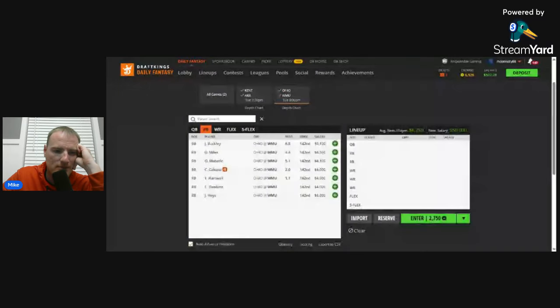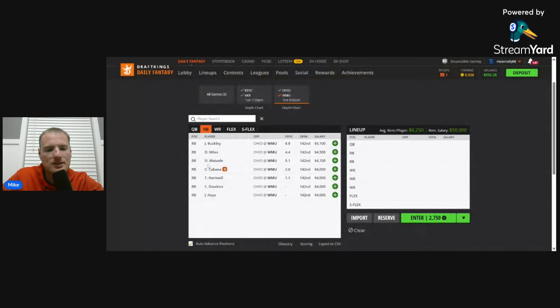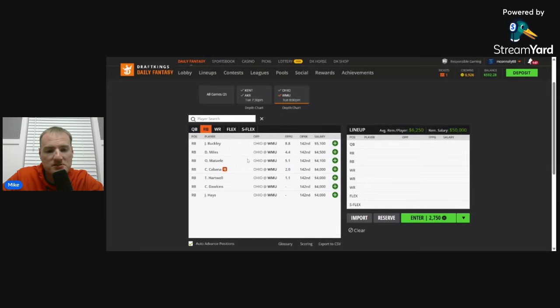If you're looking for other backup running backs, Miles and Matele, both are going to see carries in this game. Like they might not see a whole lot, but they do get involved. Just straight up, they're going to see carries. If I had to pick one, I'd probably pick Matele, but I don't know. I think you'd have to be playing a lot of lineups to talk me into that.